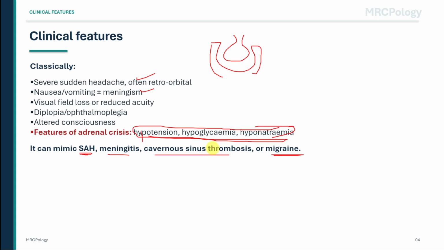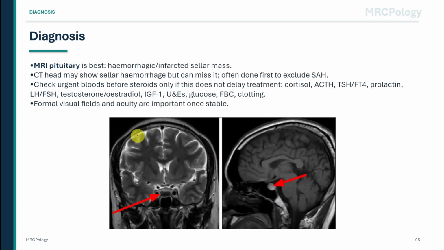Now, diagnosis. The best imaging test is MRI of the pituitary. MRI can show a hemorrhagic or infarcted sellar mass. Hemorrhagic means there is bleeding. Infarcted means the tissue has lost its blood supply and undergone ischemic injury.